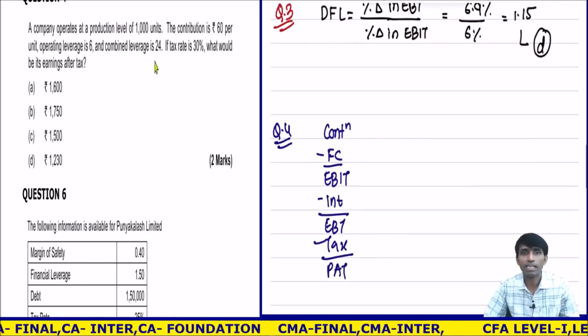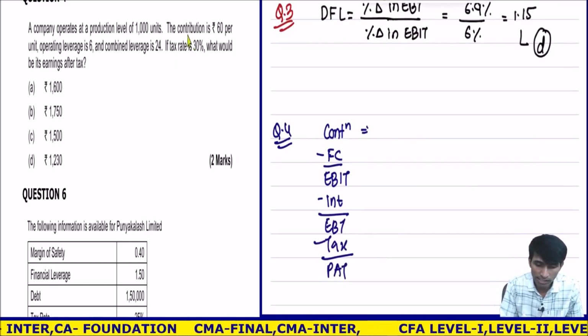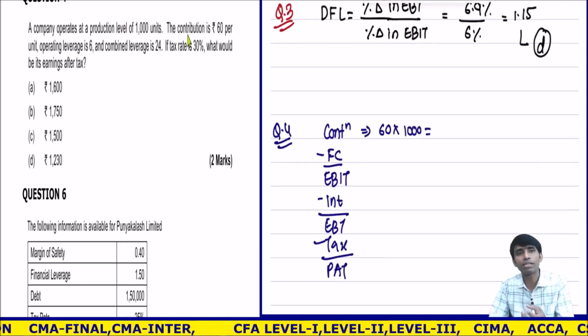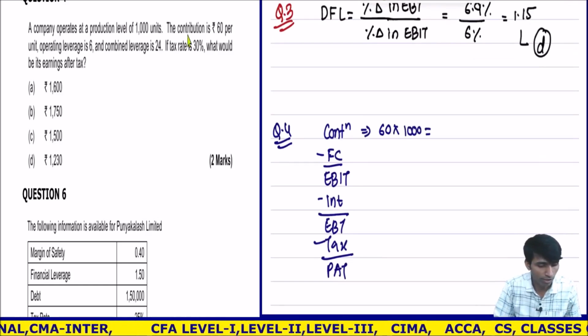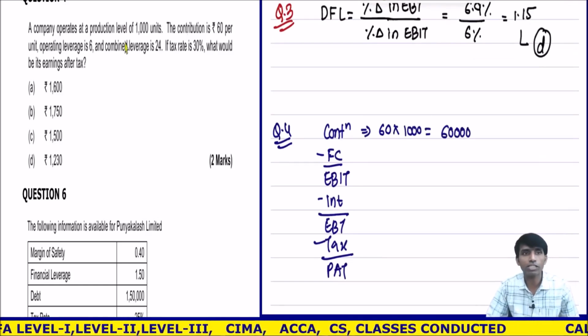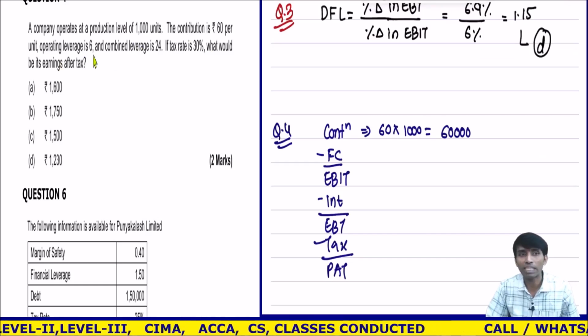What are they asking? Earning after tax. So contribution is nothing but 60 multiplied by production units of 1000. Okay, 60 per unit. For 1000, what is the contribution? Contribution would be 60,000. Is the fixed cost given? No, but I know that operating leverage is given.